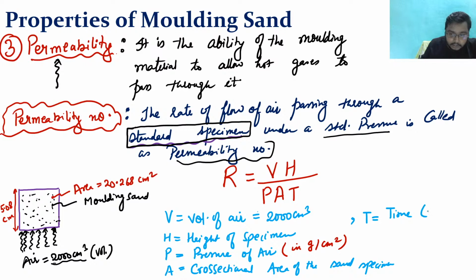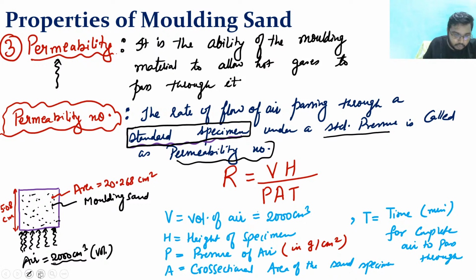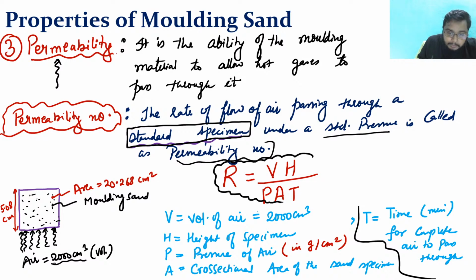Time in minute, time in minute for complete air to pass through. So this is how the permeability number is defined. So always remember this formula, R = VH by PAT.